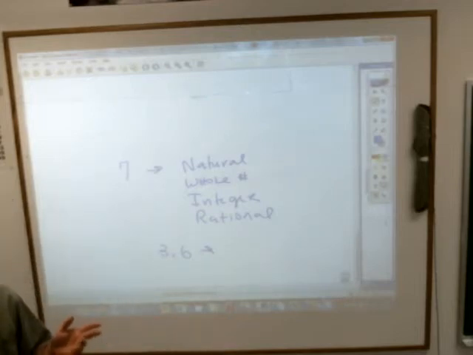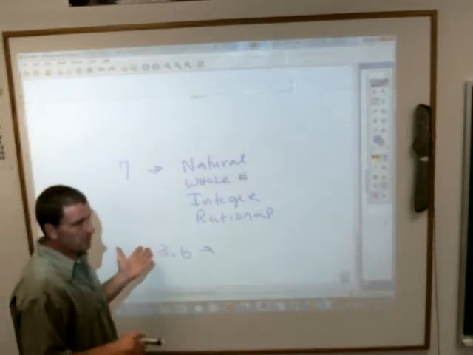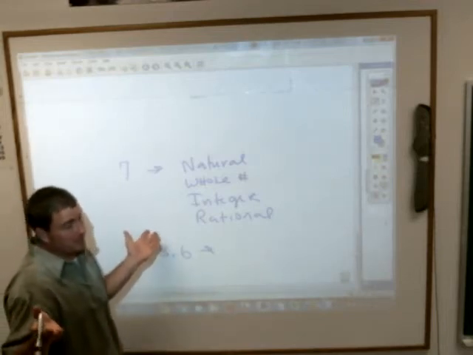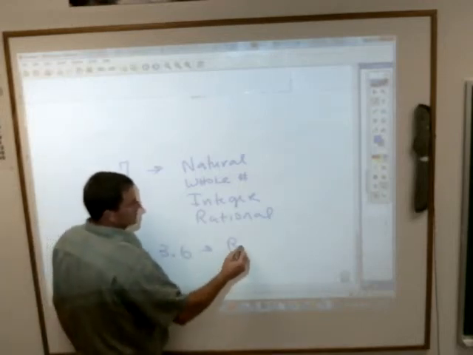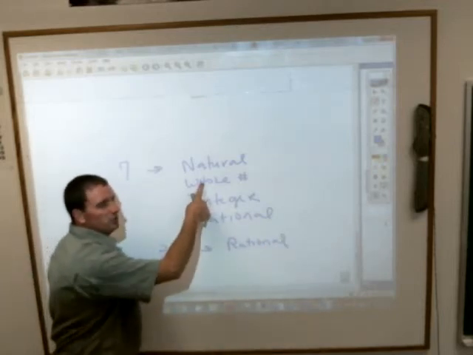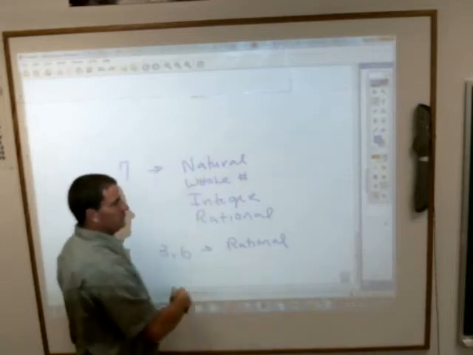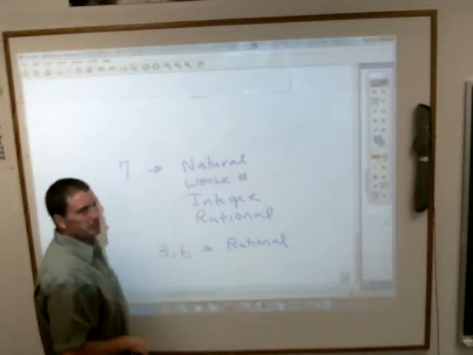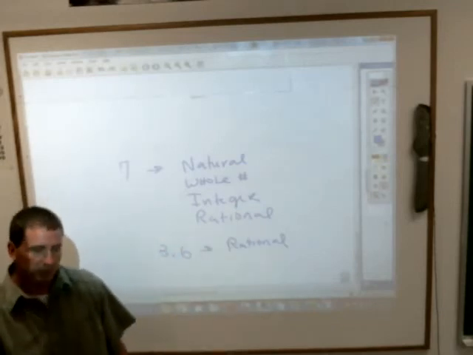Well, if it's a decimal, where does it belong? Look at the decimal. Which group has the decimals in it? Holly? Rational. Yeah, exactly. It is just a rational number. It can't be a whole number because we said whole numbers can't be decimals. And it can't be an integer because integers are just positive and negative whole numbers. It can't be a natural number because when your parents taught you to count, they didn't say, okay, 3.1, 3.2, 3.3.